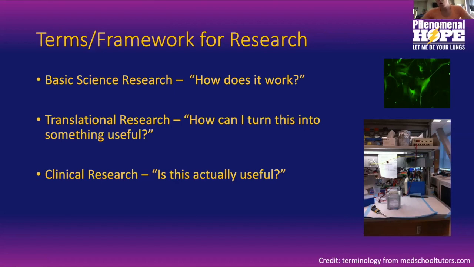Oftentimes we're coming up with an idea, using cellular models, etc. Translational research is where you have somebody who has this finding and they ask, how can I turn this into something useful? We figured out this little mechanism or this pathway, how things work. How can we take that and either apply a medication or a chemical that'll affect patients? And clinical research is when things get to clinical trials. Is it really useful? So people have to actually test these things in patients, and that's clinical research.